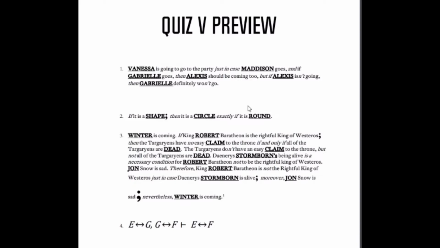And then finally, we have the following proof, just this. E double arrow G, G double arrow F, solve for E double arrow F. So, again, when I break them down here, the way that it transfers over, the letters and stuff don't quite look right. But what you see on the page is exactly how these are going to appear on the quiz.